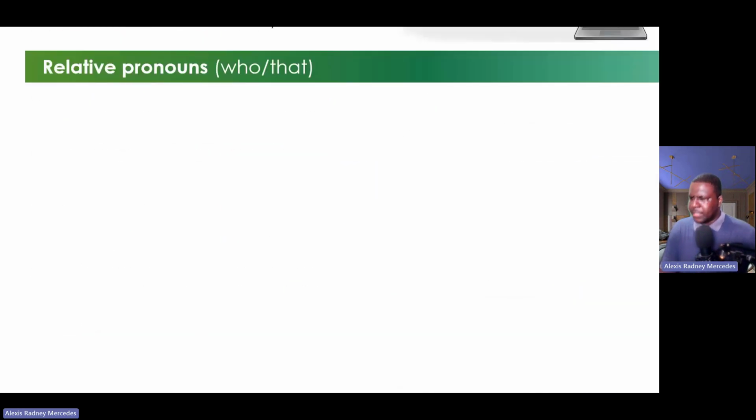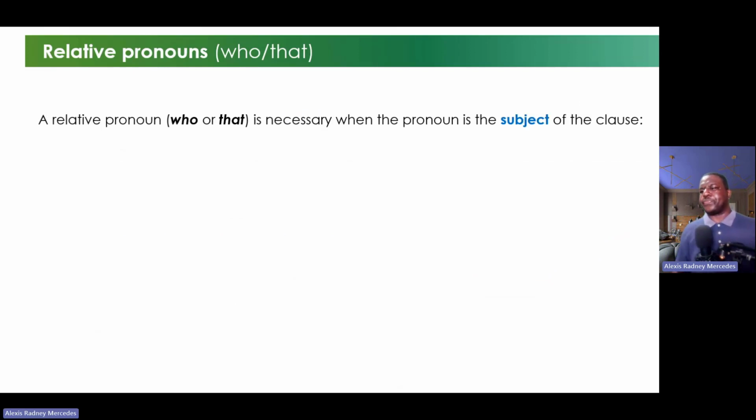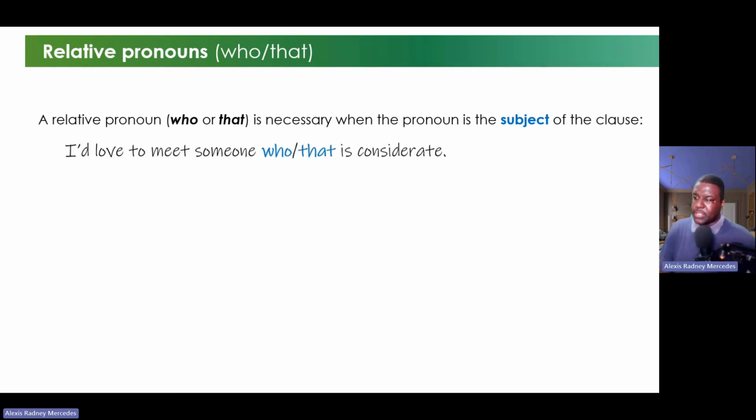Okay? Well, let's see that in another way. The relative pronoun who or that is necessary when the pronoun is the subject of the clause. For example, I love to meet someone who or that is considerate. So, is that correct, guys? Is it obligatory to put who or that?